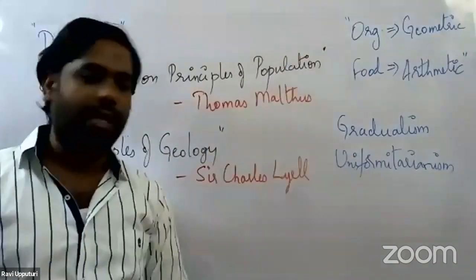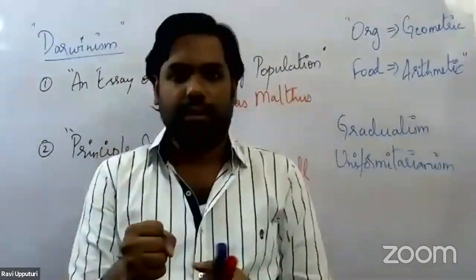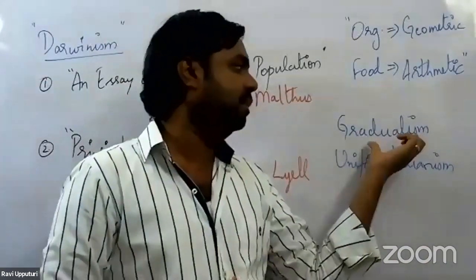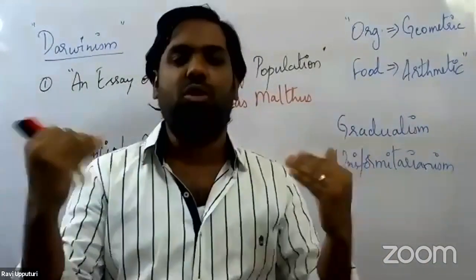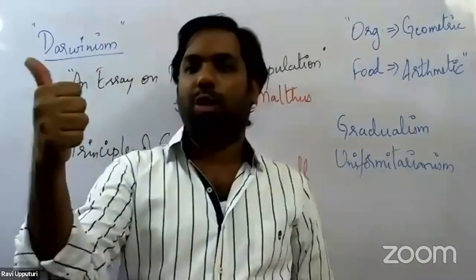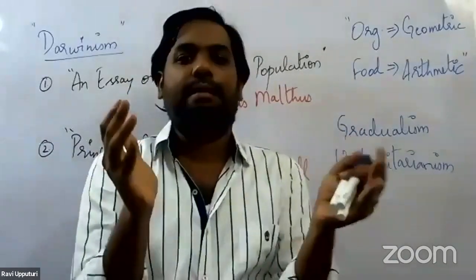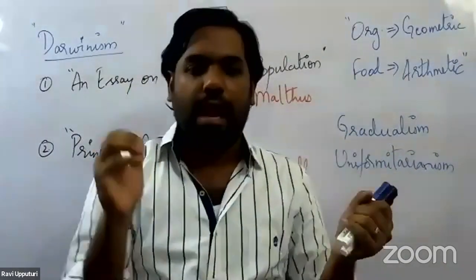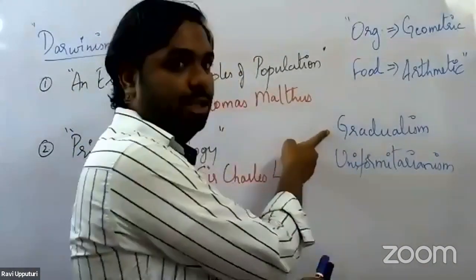Now, what does gradualism mean? He started talking about the changes of the earth. What he said under this title, gradualism, is that the earth underwent changes very slowly and gradually. So the changes that had taken place on the earth are very slow and gradual. That he spoke about in gradualism.